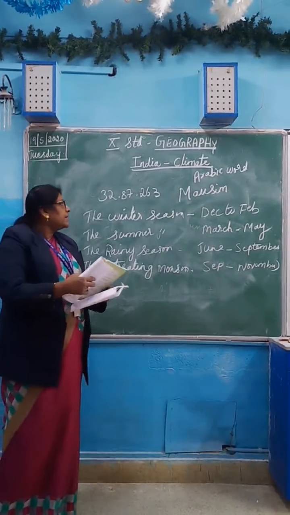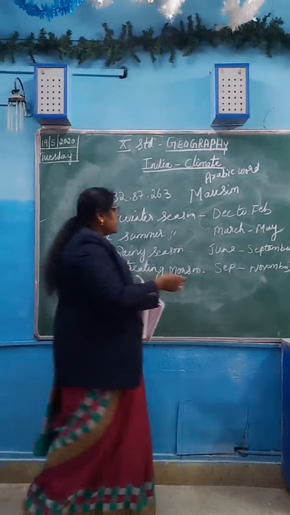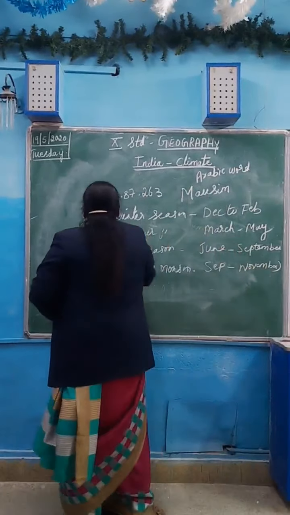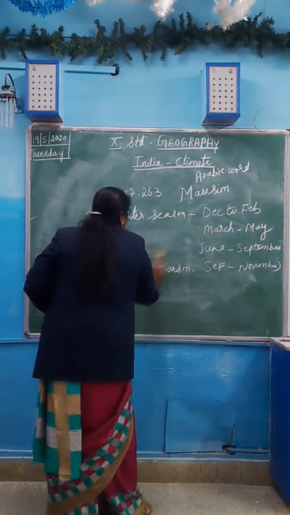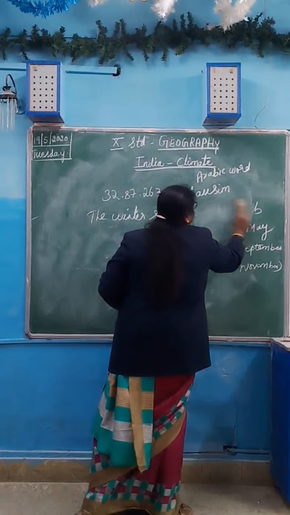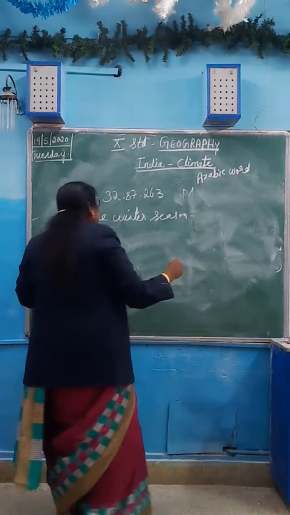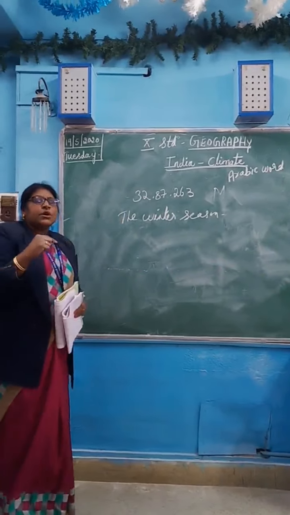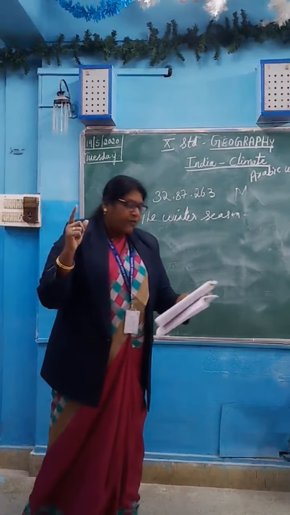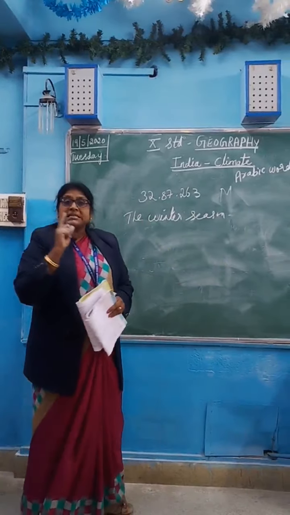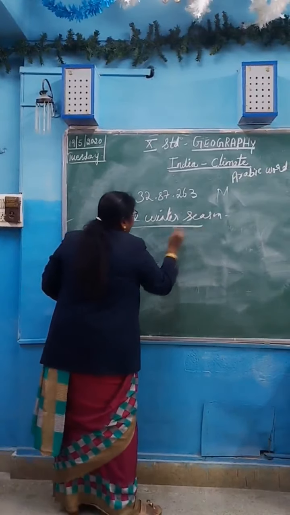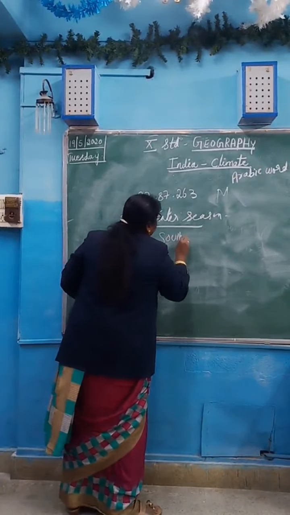Now we'll learn about one season at a time. Firstly, we'll talk about the winter season. During the winter season, the sun's rays fall vertically over the southern hemisphere.